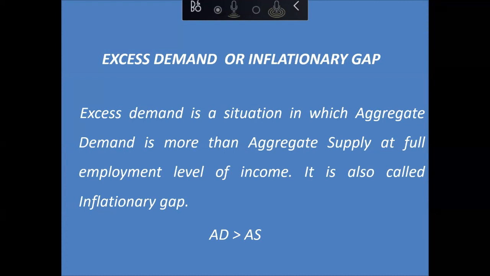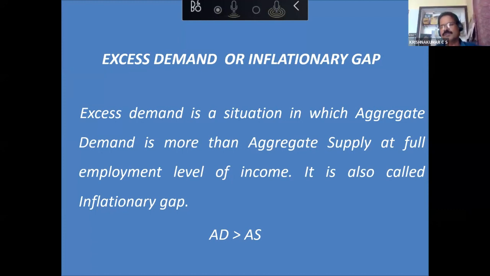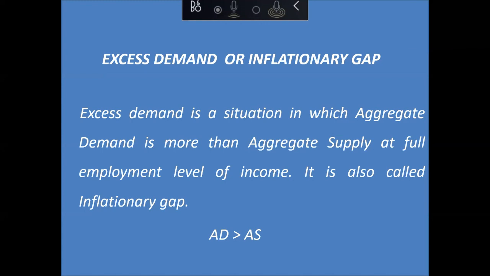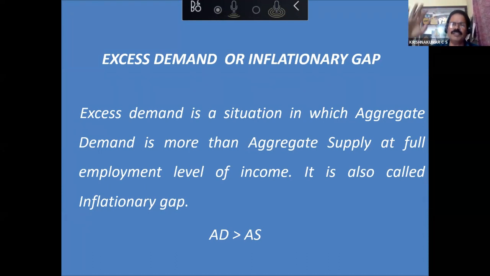Yes. You can tell that Keynes always speaks about ex ante concepts only. In Keynesian theory, all concepts are actually ex ante concepts, planned one, expected one. Keynes doesn't speak about ex post. So few things we have to keep in mind: Keynes does not speak about long run, Keynes does not speak about ex post. Keynes speaks only about the short run equilibrium and only about the ex ante concepts. In the beginning of the chapter itself, you make your children understand that.